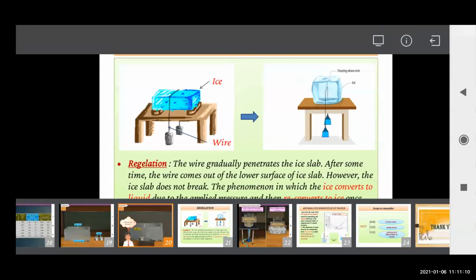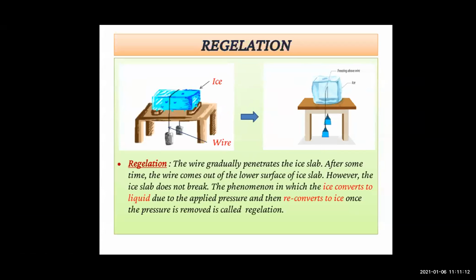It is observed that the wire gradually penetrates the ice slab. Penetrates means it goes deep into the ice slab. After some time, the wire comes out of the lower surface of the ice slab. However, the ice slab does not break.